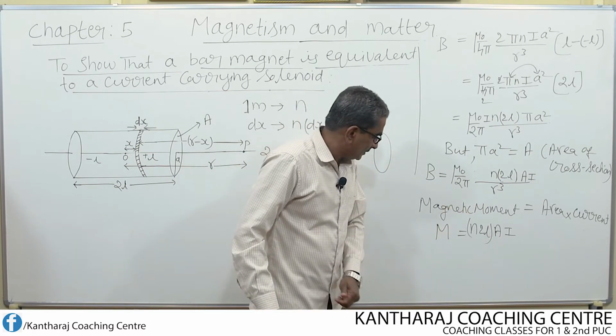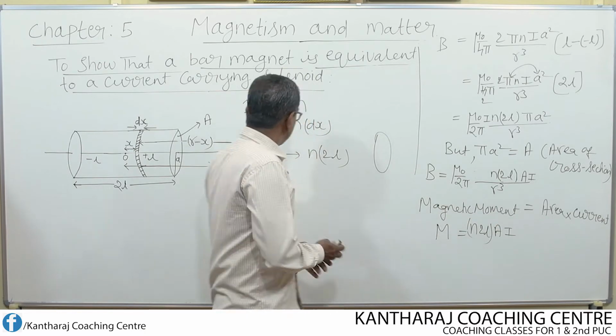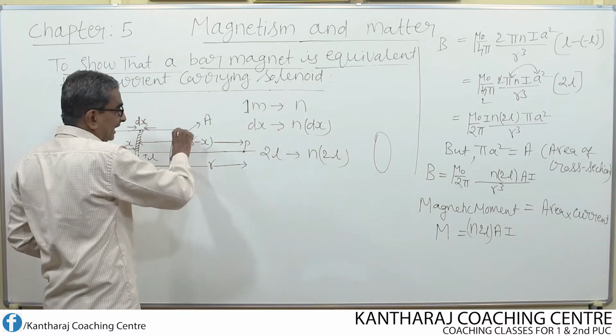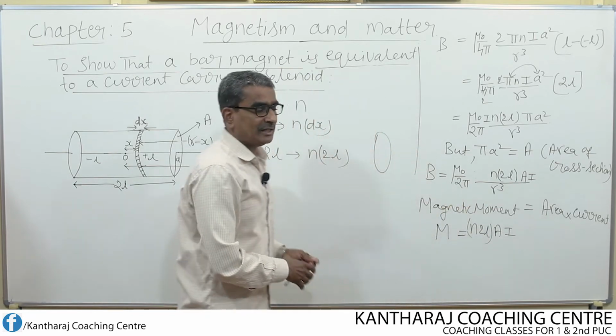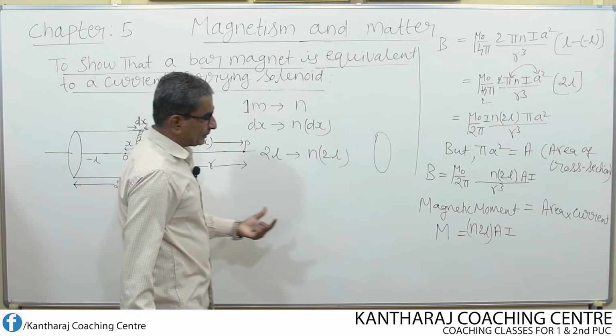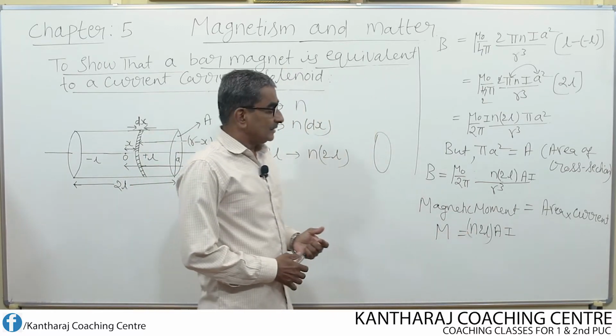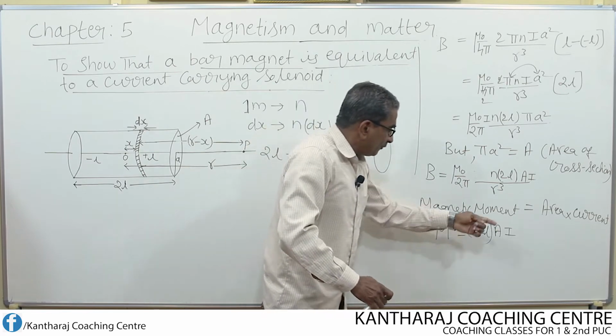Now with this it becomes the magnetic moment due to the entire solenoid consisting of how many number of turns totally? n into 2L. Right from one end to this end, the number of turns totally present is n into 2L. So this is the value of magnetic moment.